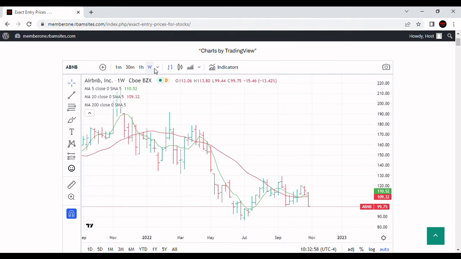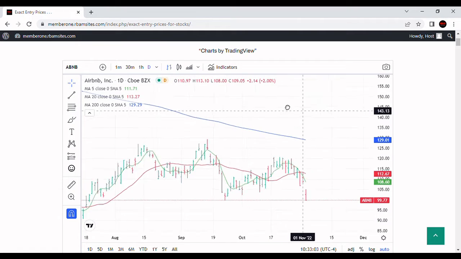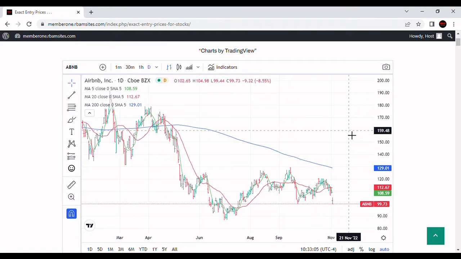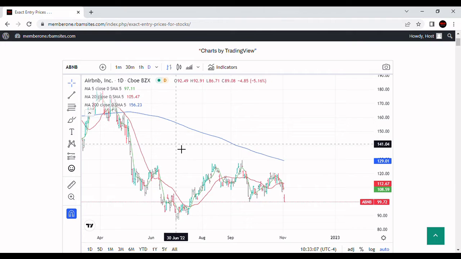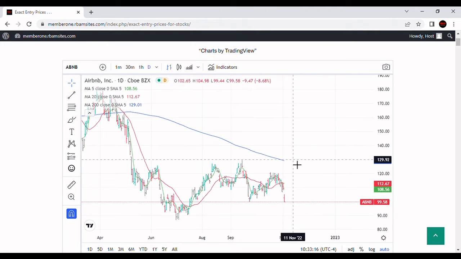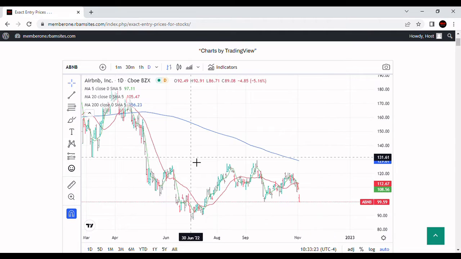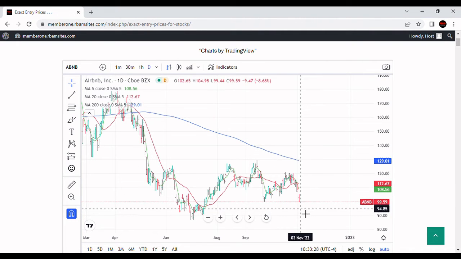So what's my prognosis for this stock, my opinion for entertainment purposes only? I think this stock has several ways it can go. The first thing it can do is continue to sell down here and test this June 30th low of 86 bucks. I think that's highly likely. And I think that if we violate this low here right now of 99.71, and it looks like we have already done that. So we did that today. So my guess is that this stock's going to come down here and test this $86 level. I think you'll probably get a sell-off into low 90s here, maybe not today, but probably tomorrow or the next day.